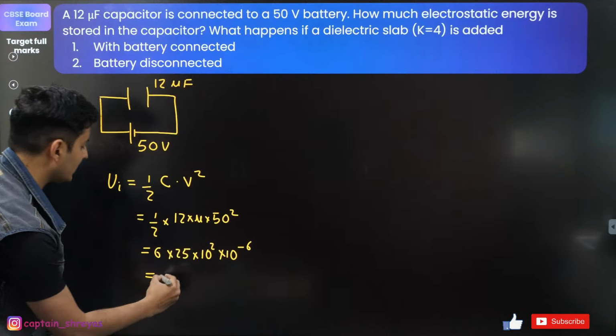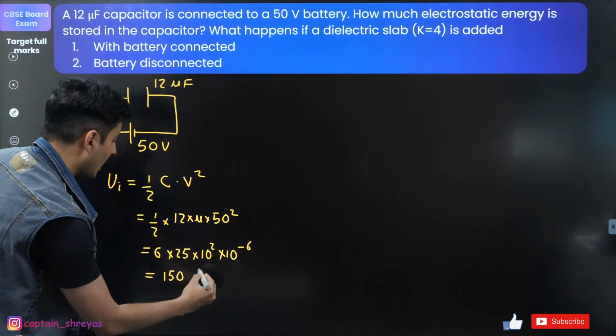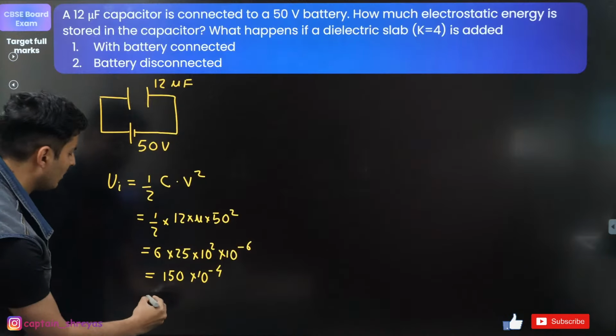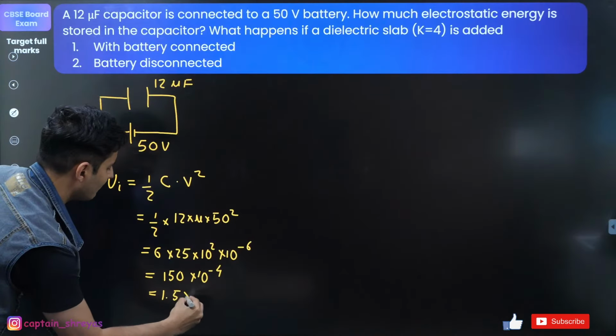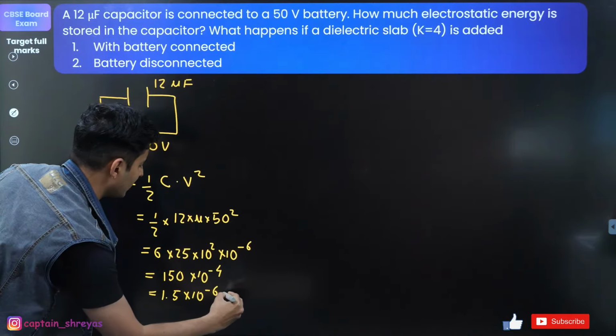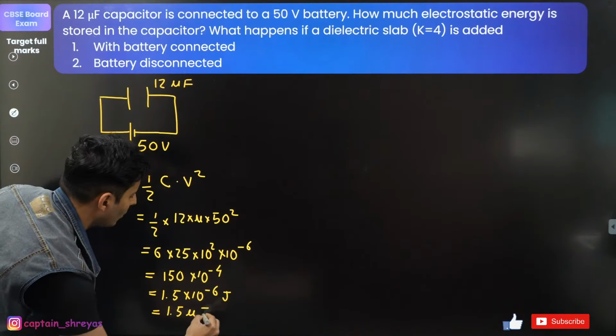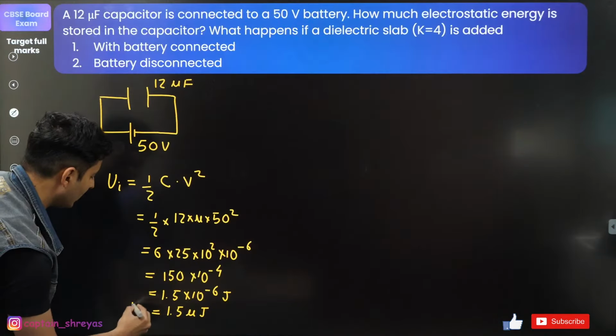So 25 into 6, that's 150, and this will become 10 to the power minus 4. So if you want, you can just write it as 1.5 into 10 to the power minus 6 joules, or basically 1.5 microjoules. So that will be the energy stored.